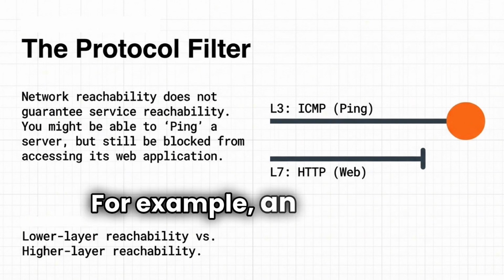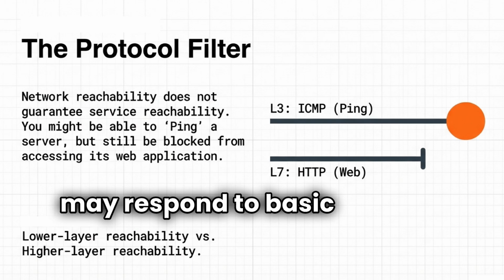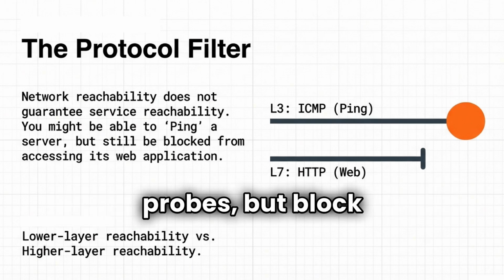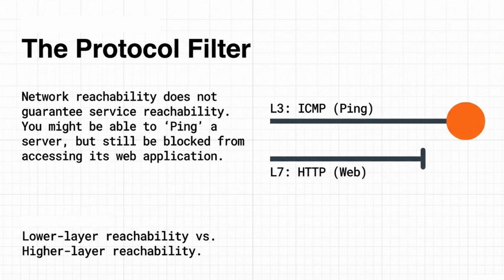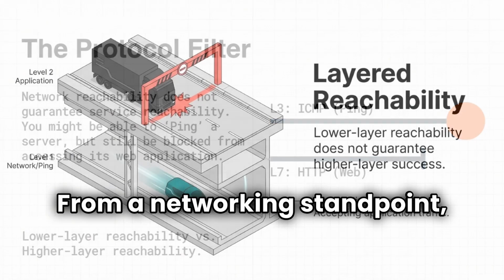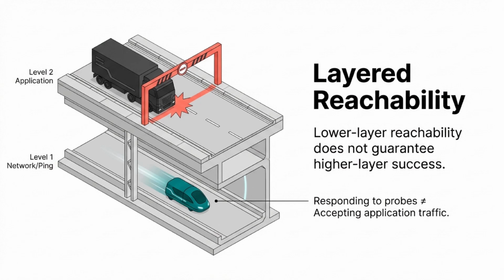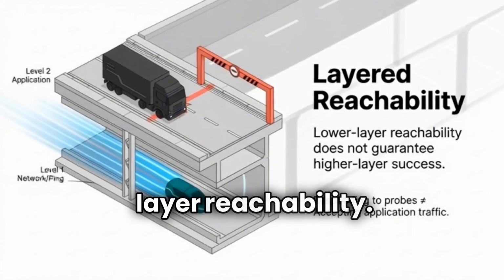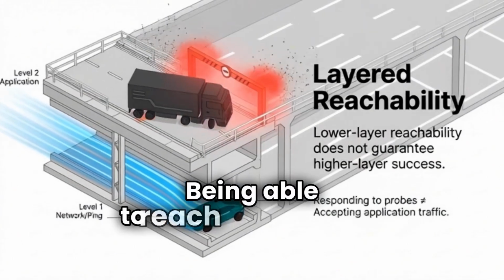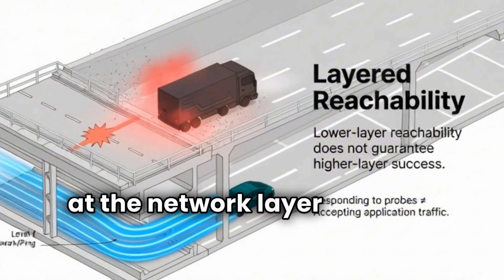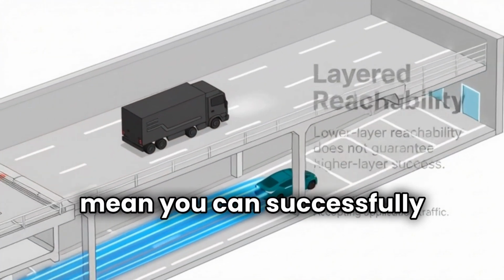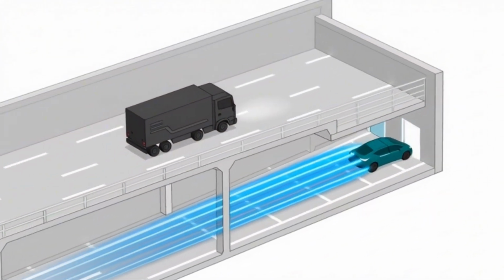For example, an endpoint may respond to basic network probes, but block application-level traffic. From a networking standpoint, reachability is layered. Lower-layer reachability does not guarantee higher-layer reachability. Being able to reach an endpoint at the network layer does not mean you can successfully communicate with its services.